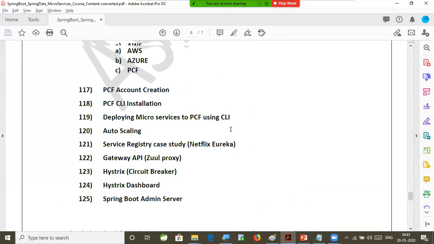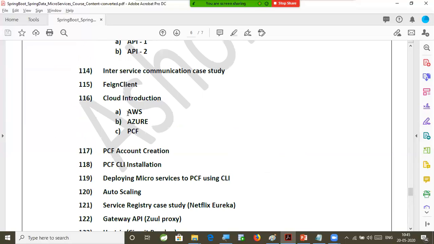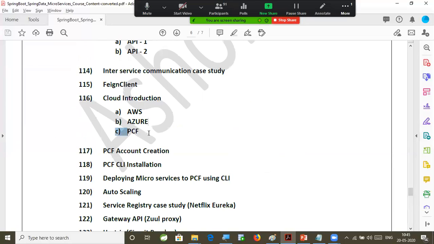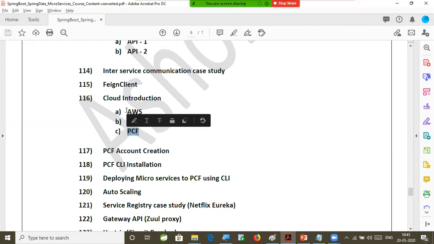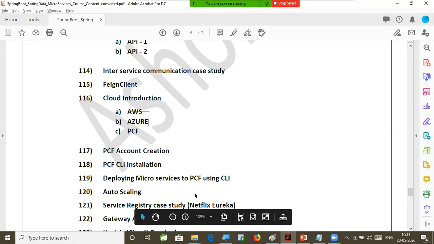And one more thing, sir, one part that I forgot to tell you. In my project, currently we have PCF. We got a request from the client. We are migrating from PCF to AWS. So I am learning some concepts from AWS also. If I get good confidence on AWS, then I will show you how to deploy our microservice to AWS also, which is Amazon Web Services, which is trending in the market.